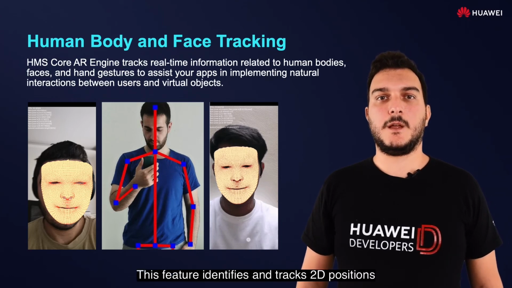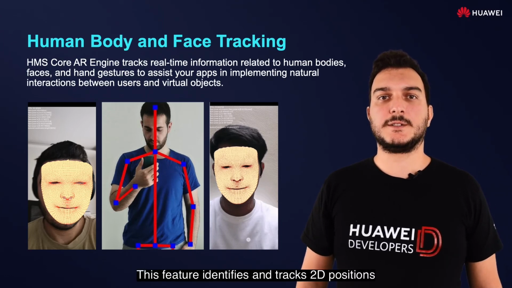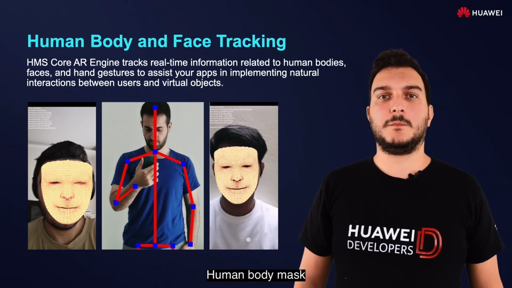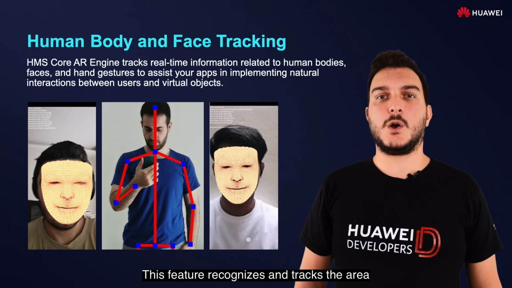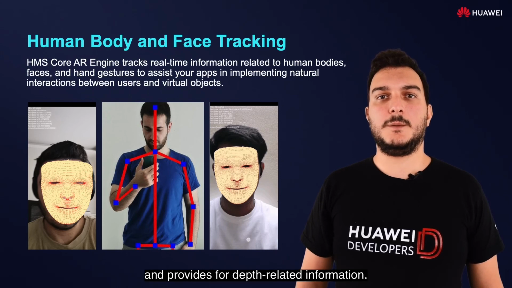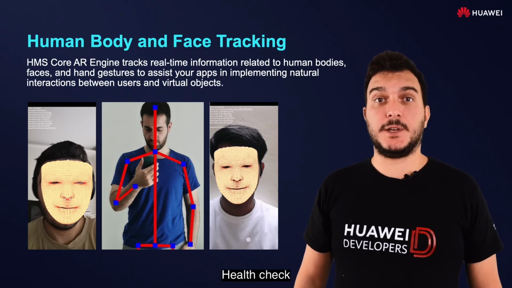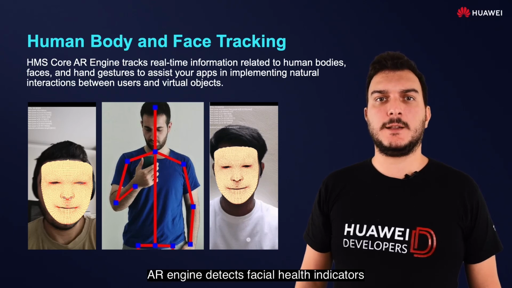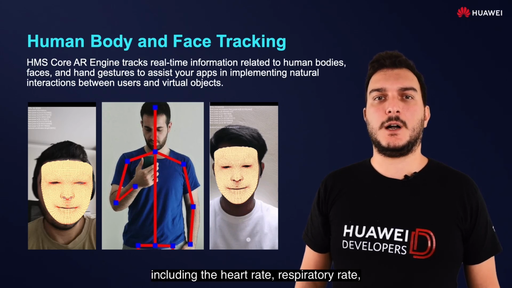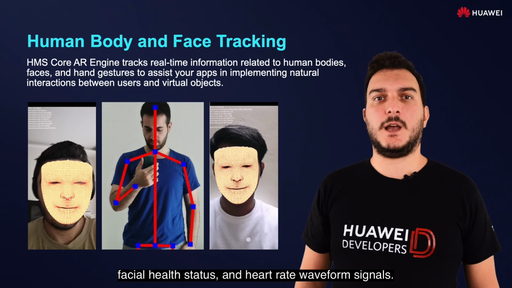Body tracking. This feature identifies and tracks the 2D position of 23 body skeleton points. Human body mask. This feature recognizes and tracks the area where a person is located within the current image and provides depth-related information. Health check. AR Engine detects facial health indicators and calculates key health information in real time to provide the health check function, including the heart rate, respiratory rate, facial health status, and heart rate waveform signals.